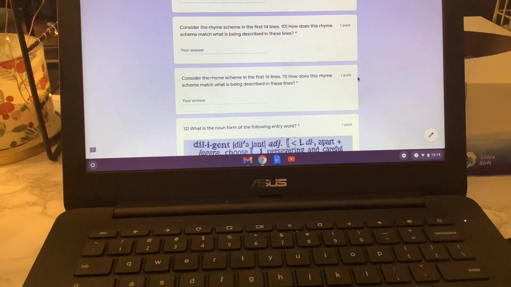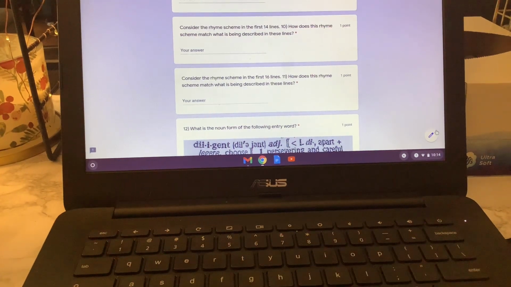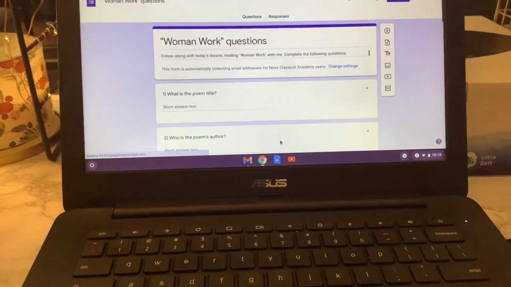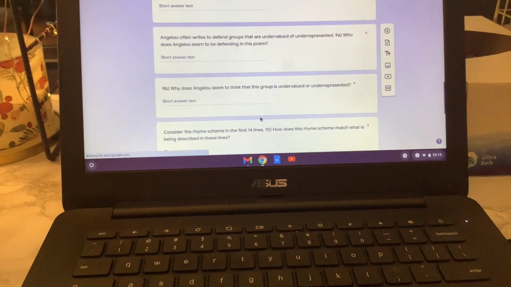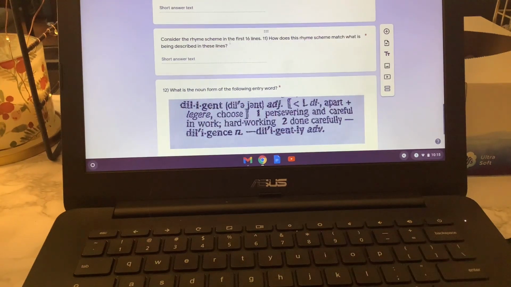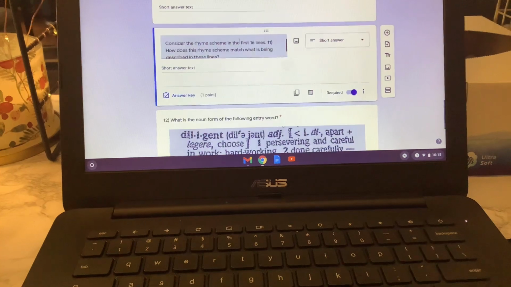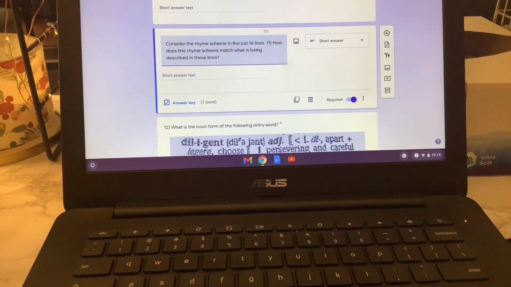And then consider the rhyme scheme in the, this should say, last 16 lines. It's not a day of looking at a form without me finding a mistake in it. Okay, the last 16 lines, how does this rhyme scheme match what is being described in these lines? This is a little bit of a tricky question. I'll guide you through it, but it's good to know that it's a little bit of a stretch